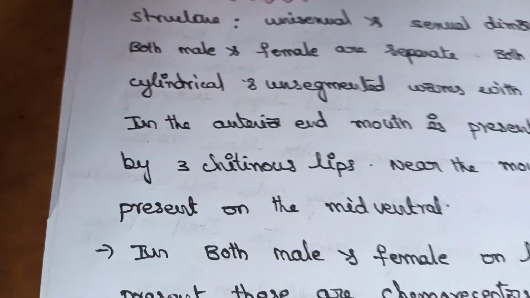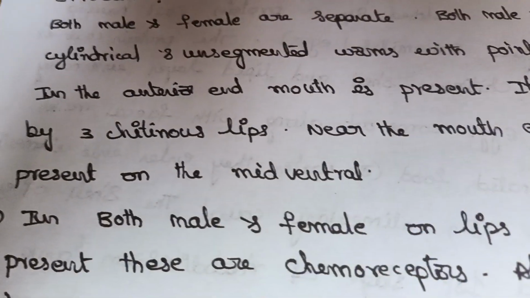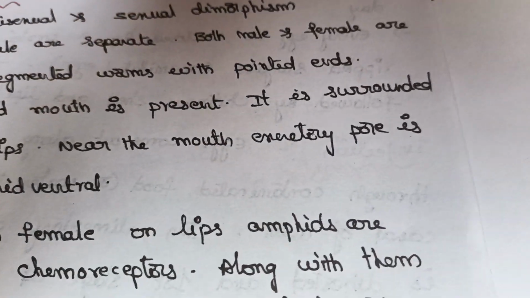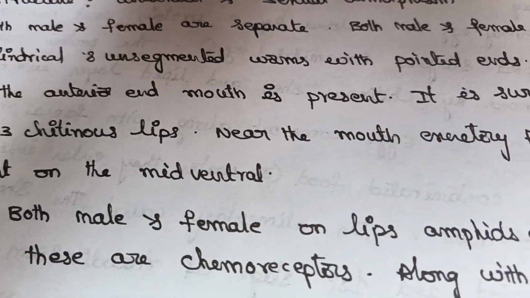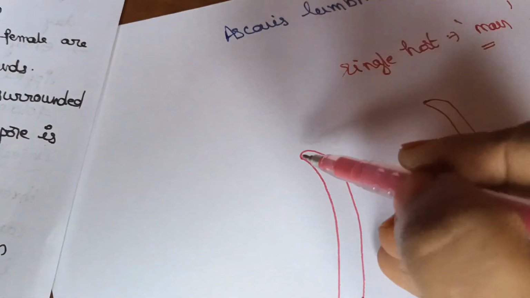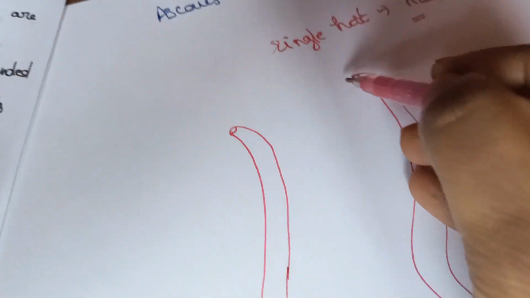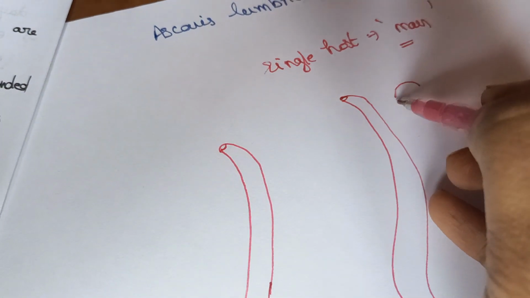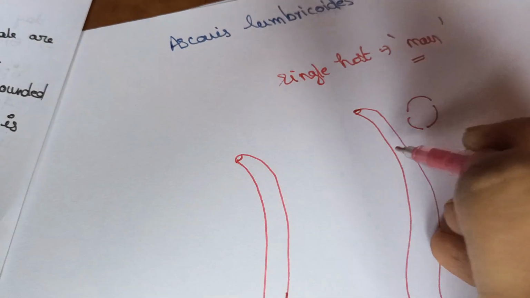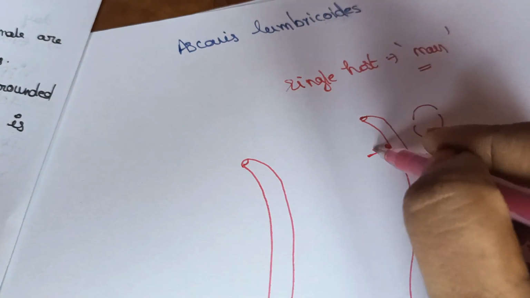And at the anterior end, a mouth is present. It is surrounded by 3 chitinous lips. Near the mouth, the excretory pore is present on the midventral side.